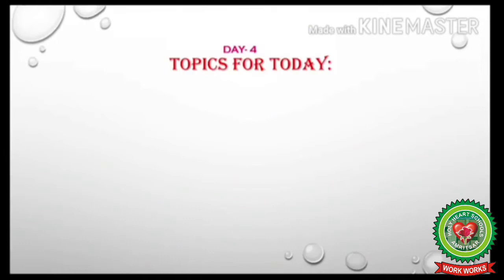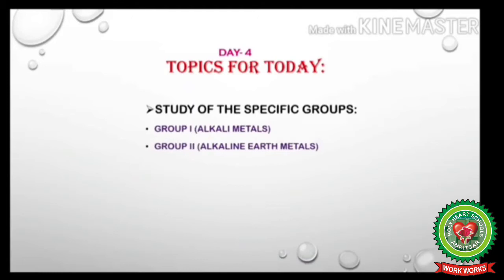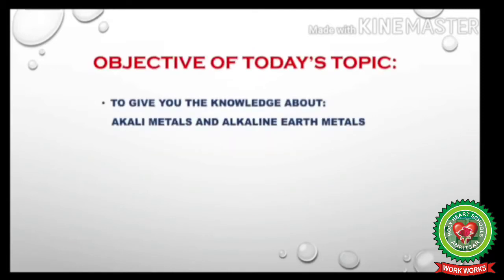The topics for today are the study of specific groups, in which we will study group 1, that is alkali metals, and group 2, that is alkaline earth metals, from page numbers 89, 90 and 91 of your concise chemistry book. The objective of today's topic is to give you knowledge about alkali metals and alkaline earth metals.